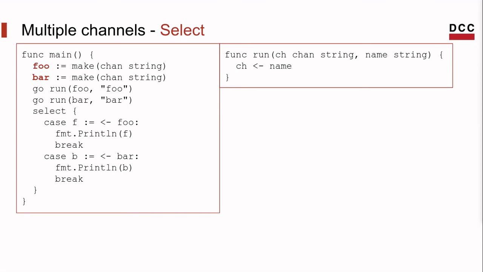In that example, we are identifying which of the foo or bar channels finishes running first. We execute the coroutine for foo and bar, and pass the strings foo and bar to the channel. The select statement in the main coroutine will be responsible for identifying which of these channels finishes first.